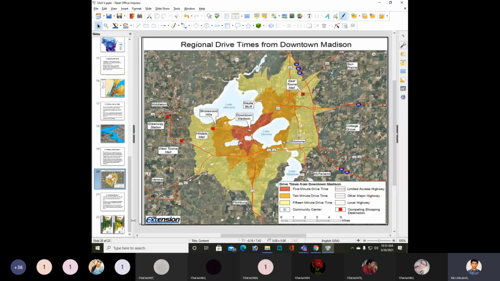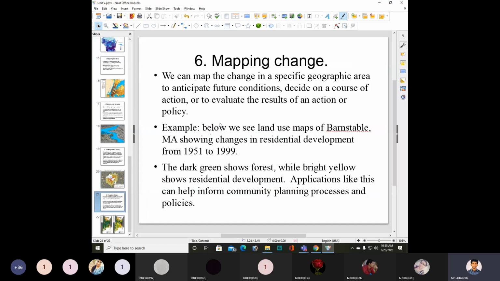Then next, the sixth one, mapping change. We can map the change in a specific geographic area.